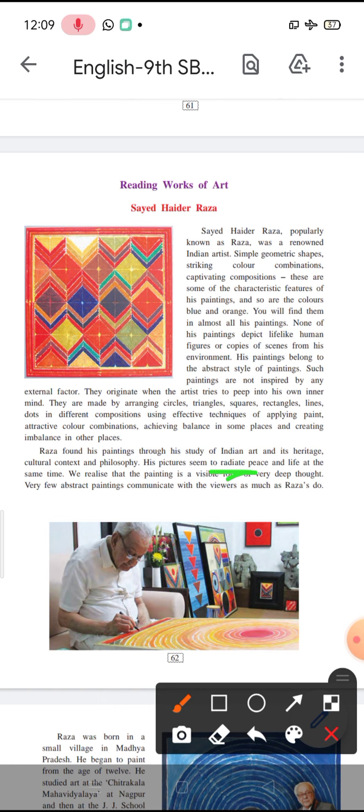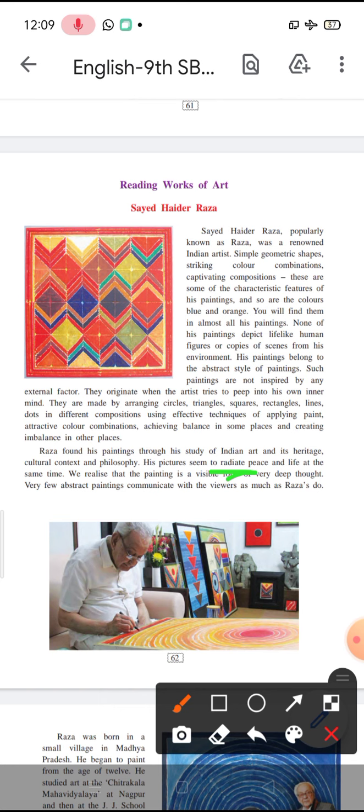We realize that the painting is a visible form of very deep thought. So when we see all his paintings very carefully, we feel as if whatever is depicted on the canvas is painted after deep thinking, when he has thought about a particular thing very much in depth, in detail. After that, whatever he feels like expressing is shown on the canvas.